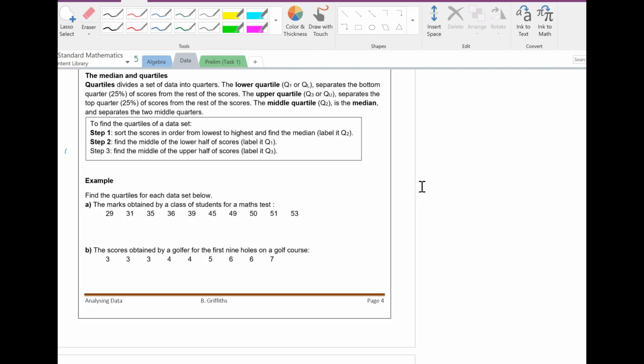Okay, quartiles divide the scores into quarters. So the first thing you have to do is find the middle, and then you have to find the middle of the lower half and the middle of the upper half. So in this one there are 10 scores, so that's the middle. This is the middle of the upper, and this is the middle of the lower.